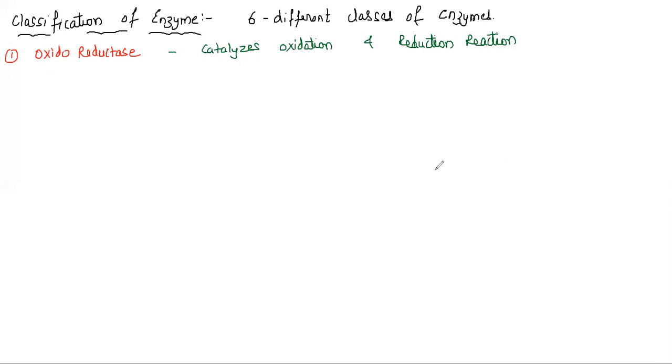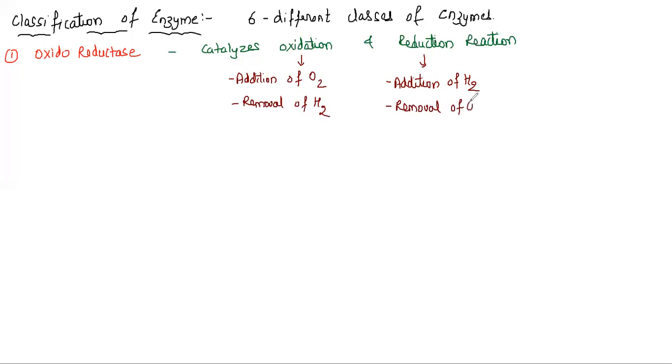So let's understand. When I say oxidation, oxidation can be addition of oxygen or even I can say it is removal of hydrogen. This is what is called oxidation. When I say reduction, reduction simply means addition of hydrogen, or I can say removal of oxygen. So anywhere you see these two reactions, it is purely by the help of the enzyme oxidoreductase.